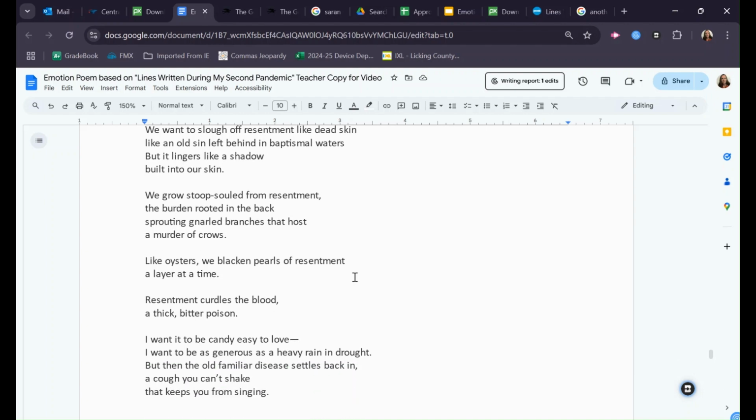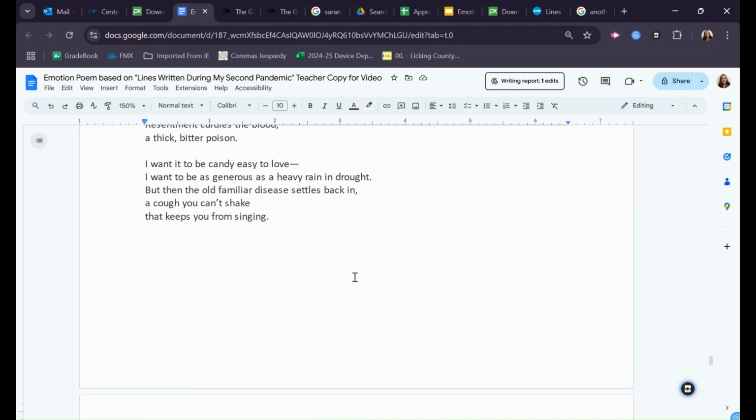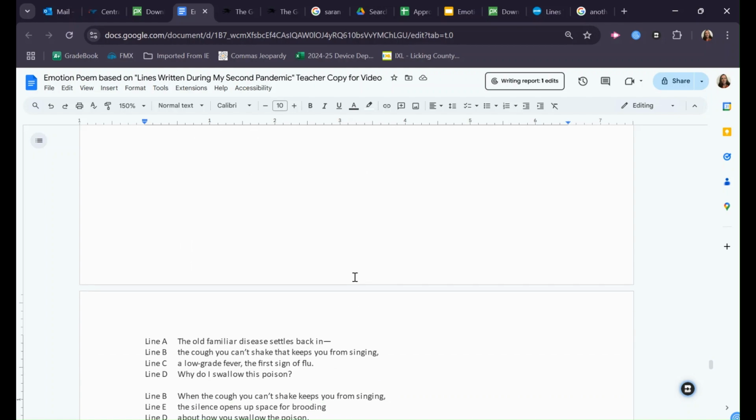Okay, so I thought I'm going to try this in a different form, and I tried the pantoum form, and I'm not doing the rhyme scheme and I'm not doing the rhythm. All I'm doing here is just playing with the repetition of lines. I read a poem recently where the poet had used this form with no rhyme scheme, but just again repeating certain lines with little variations, and I thought it was quite lovely.